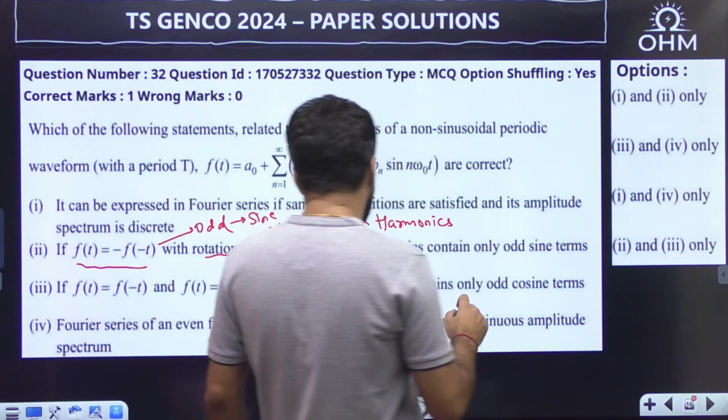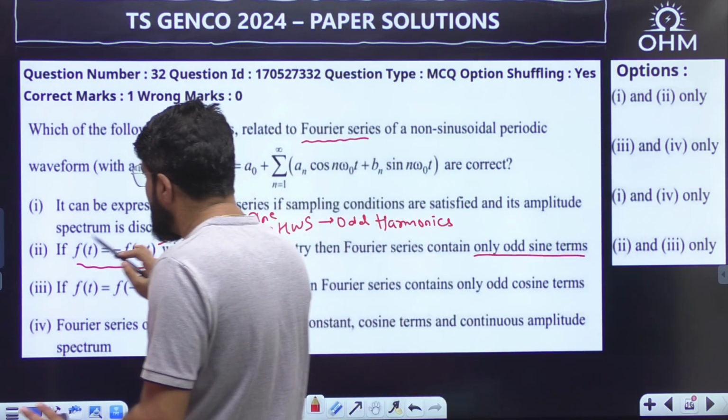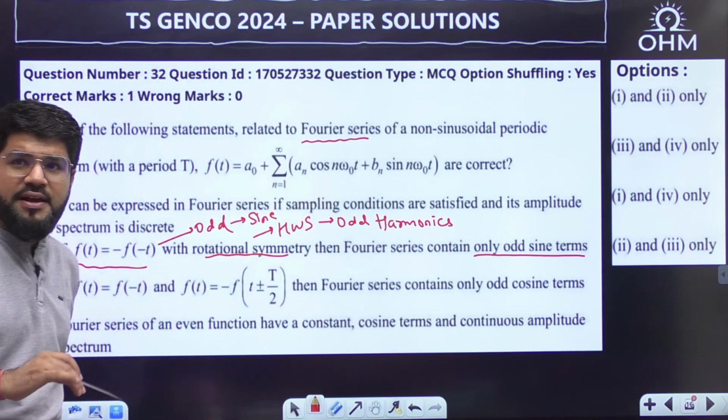So this will contain only odd sine terms. Yes, sine terms with odd harmonics. So statement 2 is correct. Out of the 4 statements, we have 4 options. Which of the statements are correct, we will see.